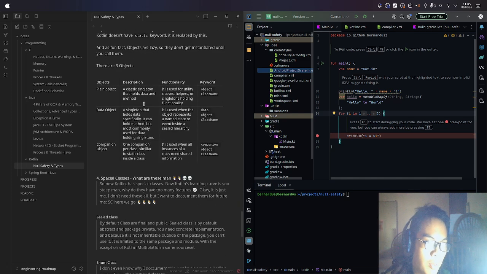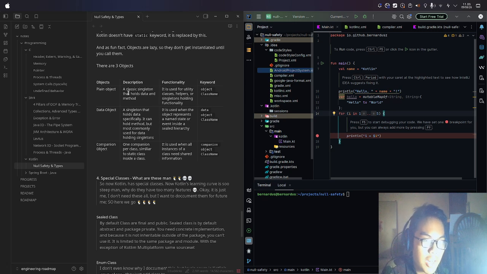There are 3 types of object. A classic singleton that holds data and methods is a plain object. It is used for utility classes, helpers, or singletons holding functionality. The keyword is object, class name. Data object, similar to data class, is a singleton that holds data specifically. It can hold methods but is most commonly used for data-holding singletons. It is used when the object represents a namespace or even inside a sealed hierarchy. The keyword is data object, class name.